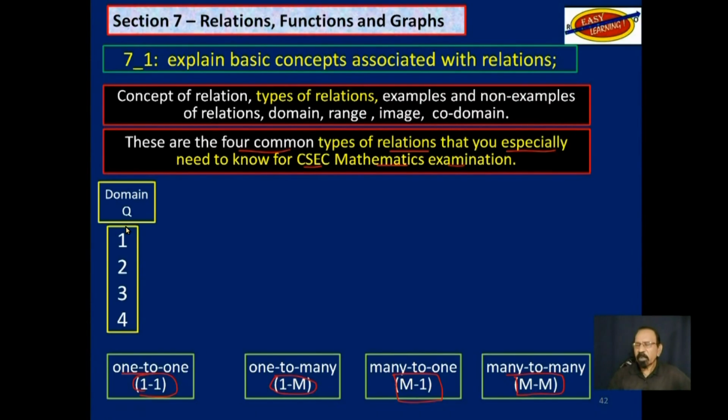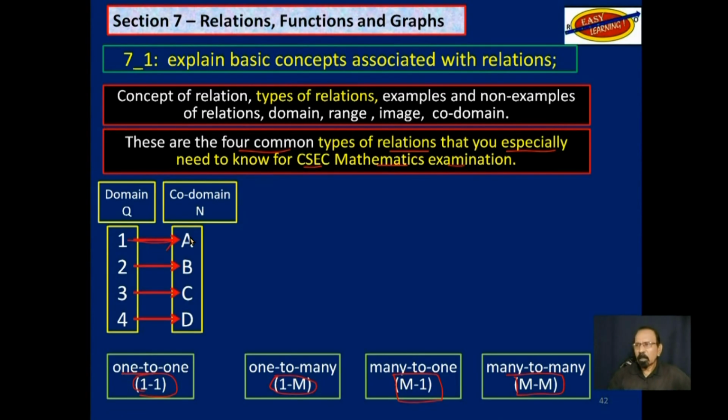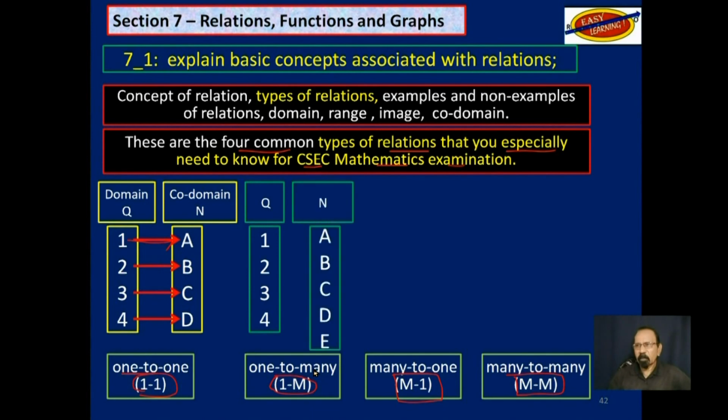So one-to-one is fairly simple, where one element from the domain is connected or linked to one element from the codomain, like that, one-to-one, as you can clearly see. Next one is one to many. So one from the domain is connected to many from the codomain.